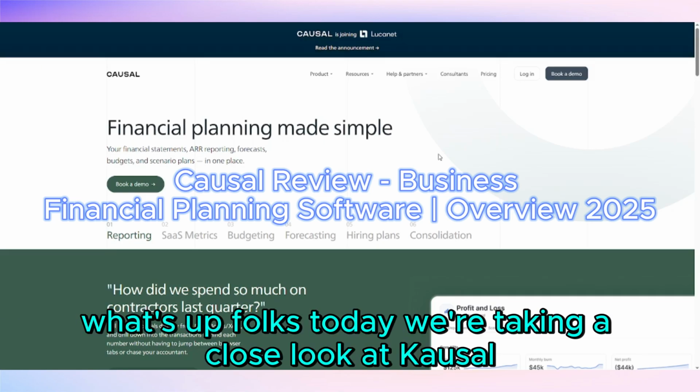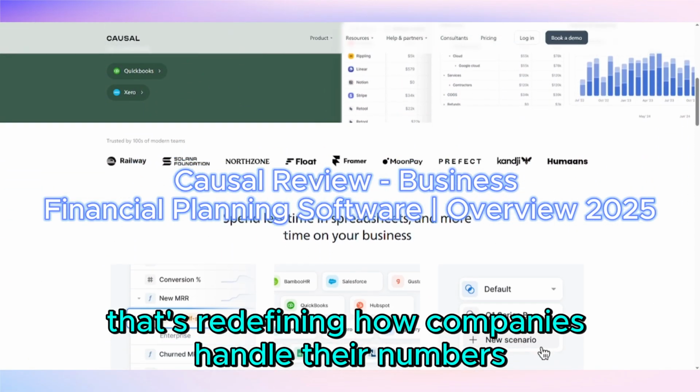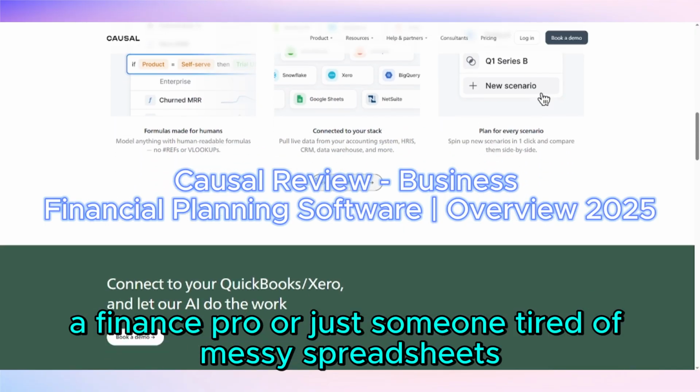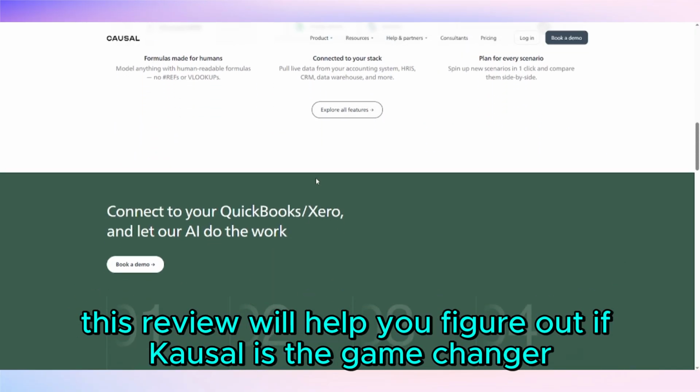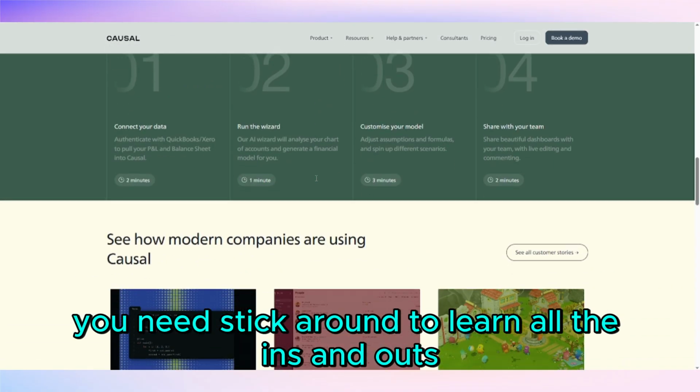What's up, folks? Today we're taking a close look at Causal, a business financial planning tool that's redefining how companies handle their numbers in 2024. Whether you're a startup founder, a finance pro, or just someone tired of messy spreadsheets, this review will help you figure out if Causal is the game changer you need. Stick around to learn all the ins and outs.